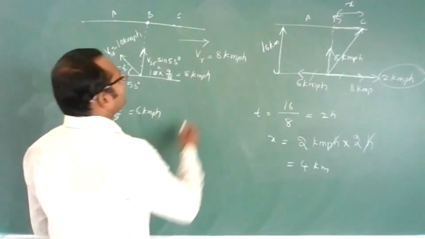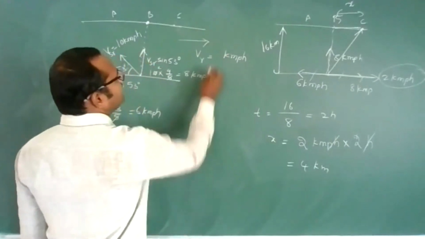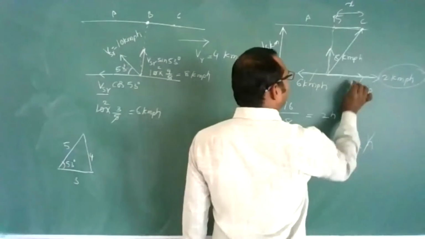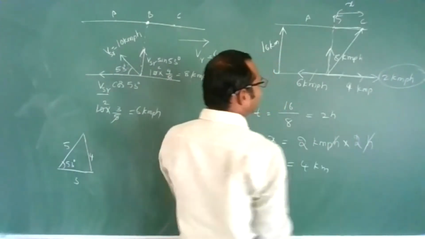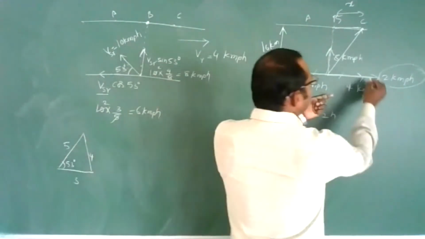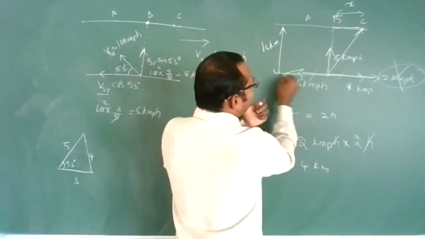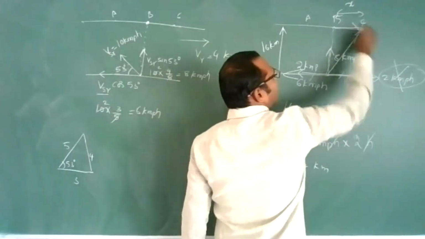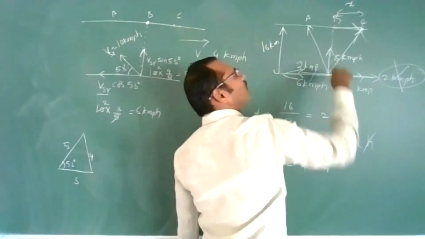Suppose the velocity of the river is not 8, it is 4 kilometers only, then what will happen? In this direction 4 kilometers will be there, whereas in this direction 6 kilometers is there. Means your resultant velocity will be in this direction with 2 kilometer per hour. Means you won't reach point C, you will reach point A now.